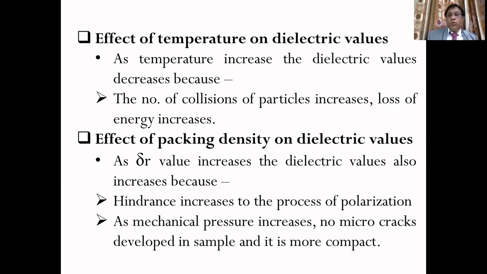This is because when the temperature increases, the number of collisions of the particles in the sample increases, more energy is lost, and therefore the dielectric values decrease.